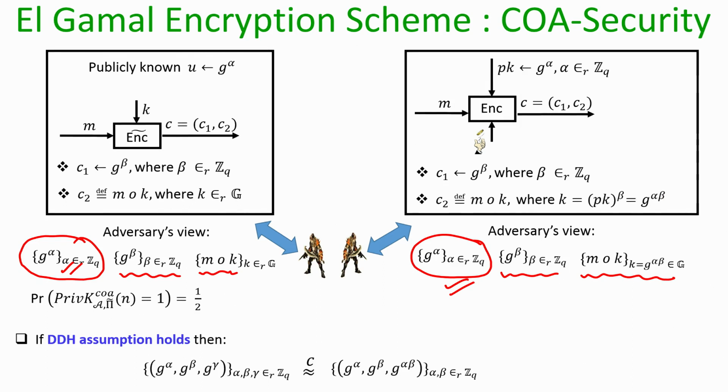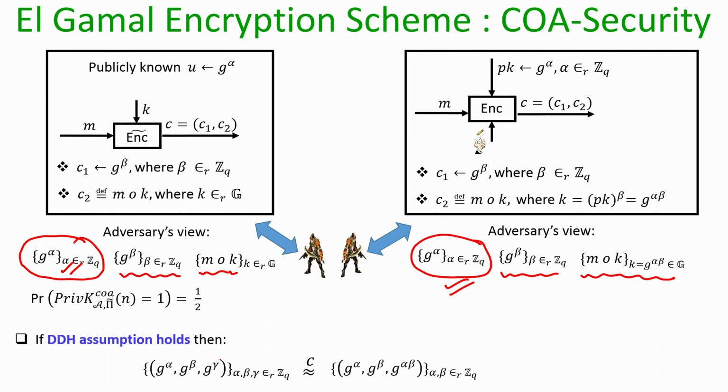And if I assume that the DDH assumption holds in my underlying group, then we know that as per the Diffie-Hellman assumption, a Diffie-Hellman triplet and a non-Diffie-Hellman triplet are computationally indistinguishable from the viewpoint of any computationally bounded adversary.